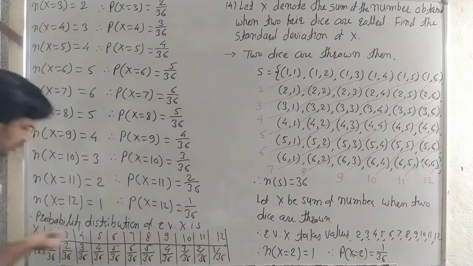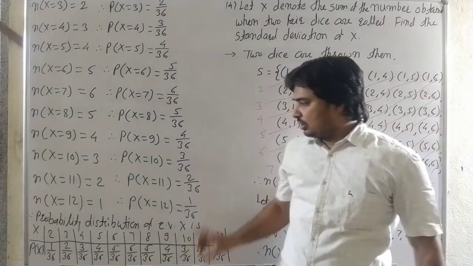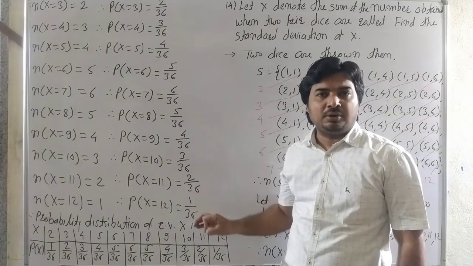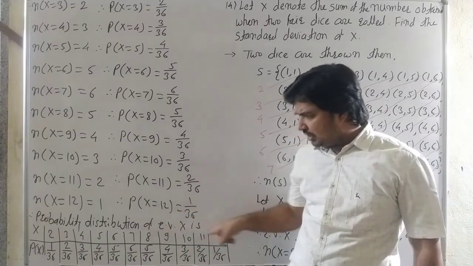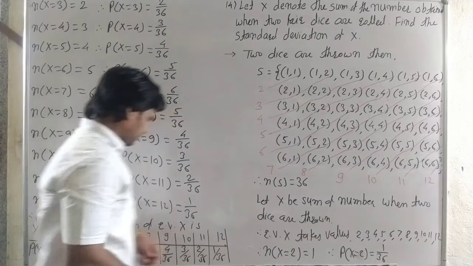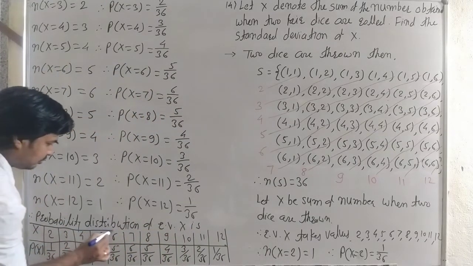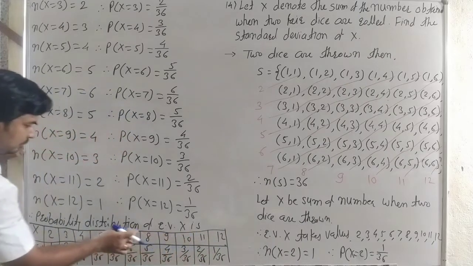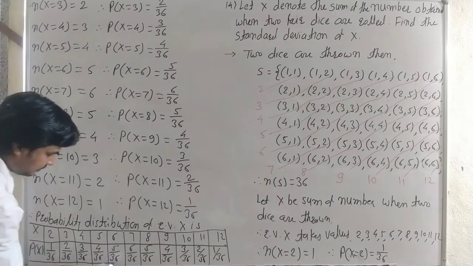It is a probability distribution here, but we want to find the standard deviation. For the standard deviation, first we find the mean, that is the expected value, then variance, and then standard deviation. See carefully this probability distribution. Here the random variable takes values 2 to 12, that means 11 values, and these are their probabilities.